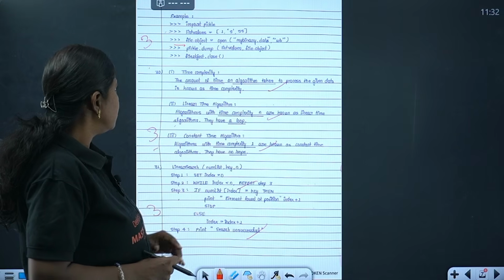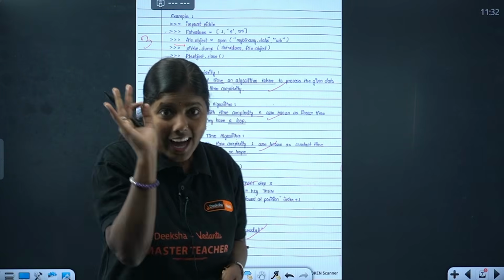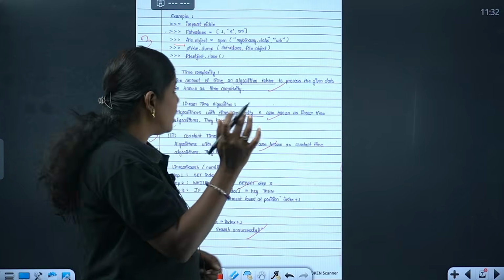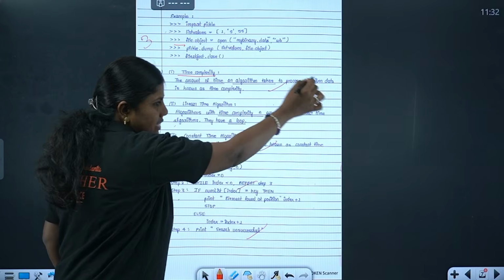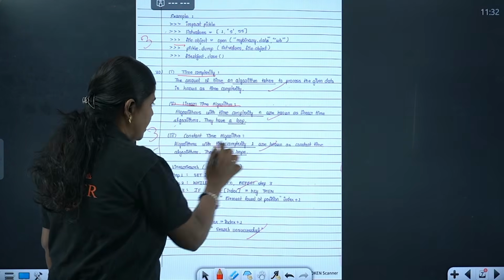What is there in the 30th question? We need to define some terminologies here. Define the following. How to do that? She has written time complexity, I'm defining that now. And next, linear time algorithm, I'm defining it here.